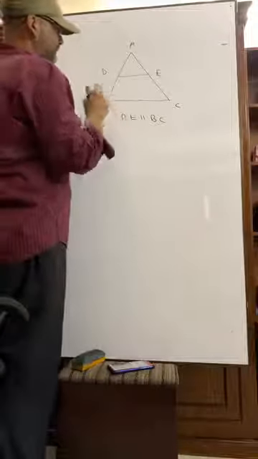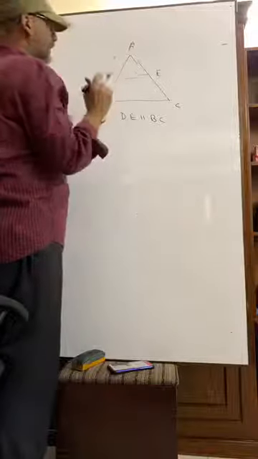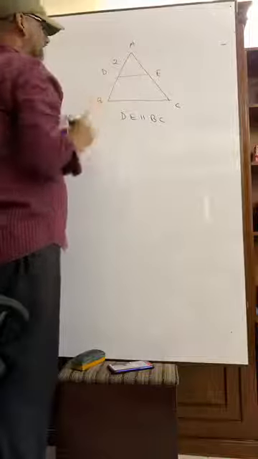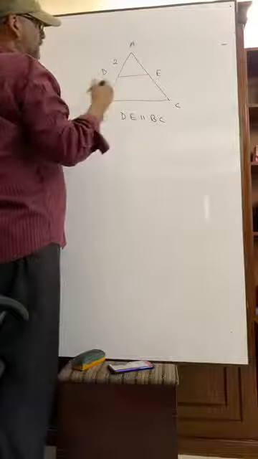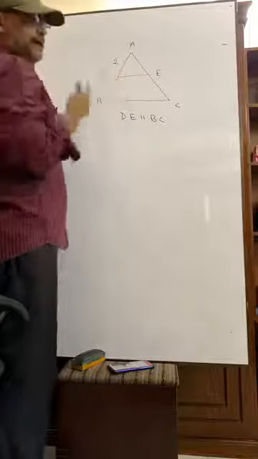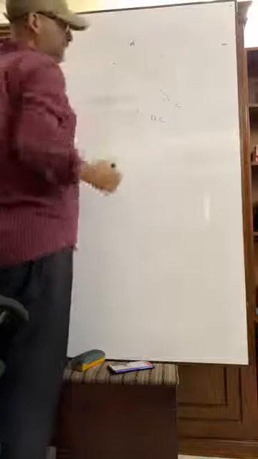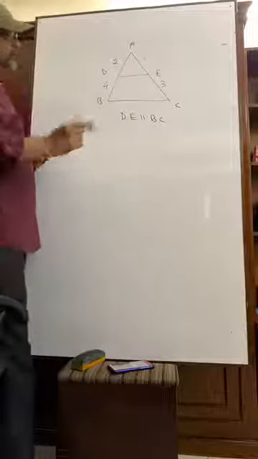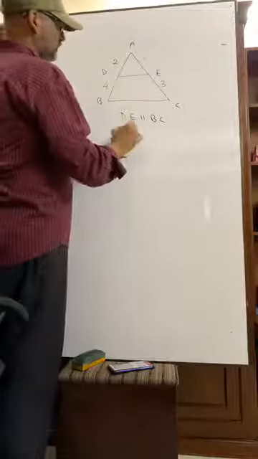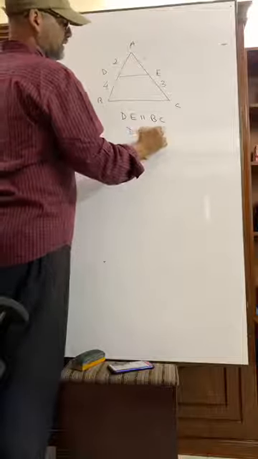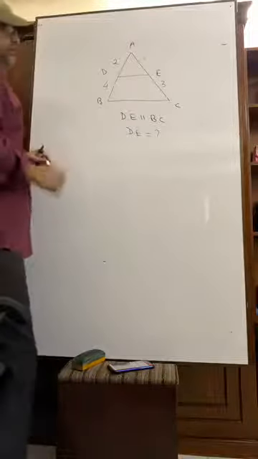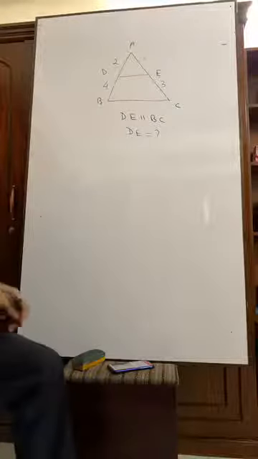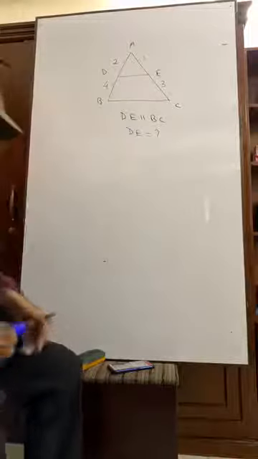Here, this is suppose 2 centimeter, this is suppose 4 centimeter, this is 1 centimeter, this is 3 centimeter. The question is, what is the length of DE? DE equals what? Can you tell me? Answer me. I want to see who can answer.